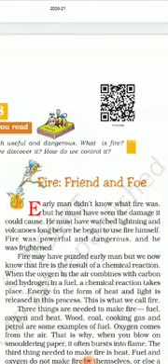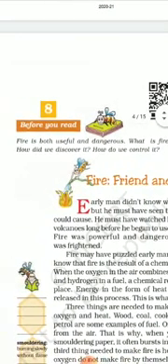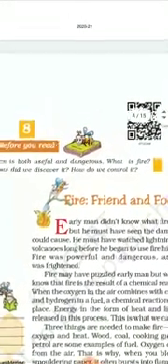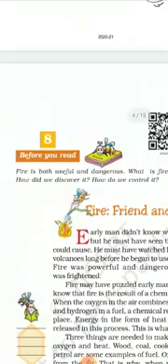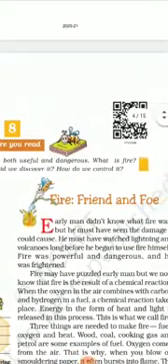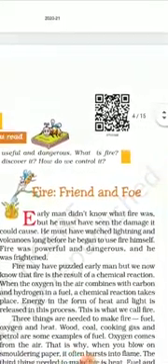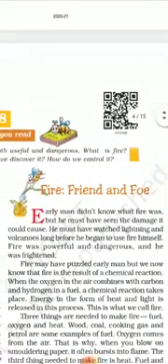Fire meaning how fire is your friend as well as your enemy too. Foe meaning enemy. Fire is both useful and dangerous. What is fire? How did we discover it? How do we control it? This lesson will help you to answer all these questions. So, dear children, let's start it.